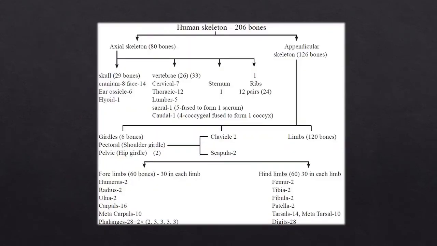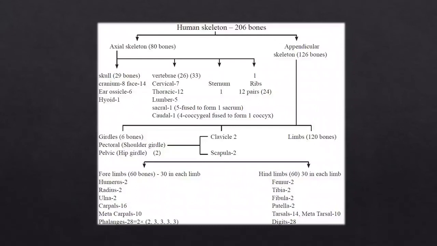Now, the last part of the concept is about the human skeleton, where we need to learn the names of all the bones which we have in our body. We all know that we have 206 bones, which are classified into two: the axial skeleton and the appendicular skeleton. The axial has 80 bones and the appendicular has 126 bones.